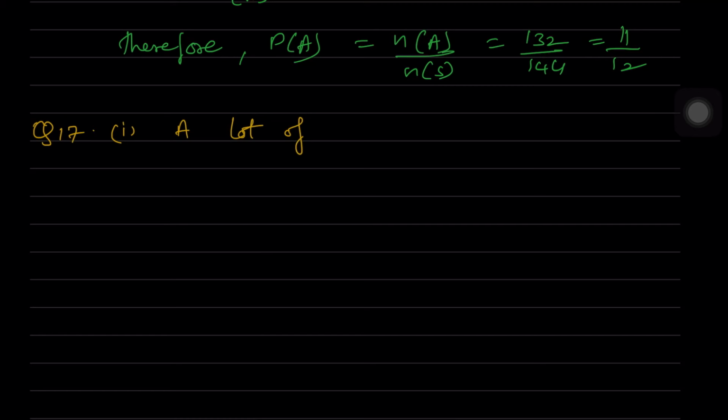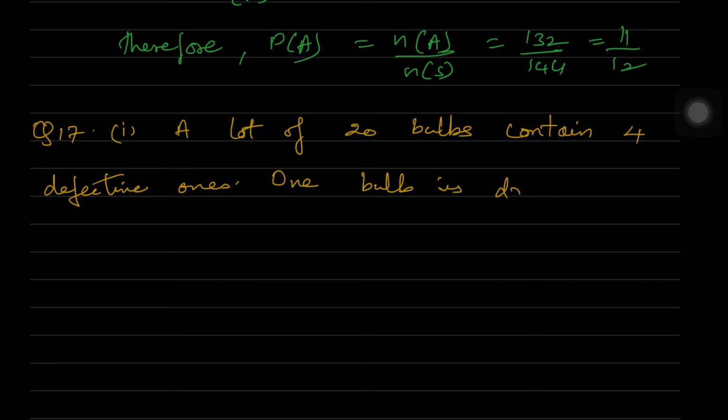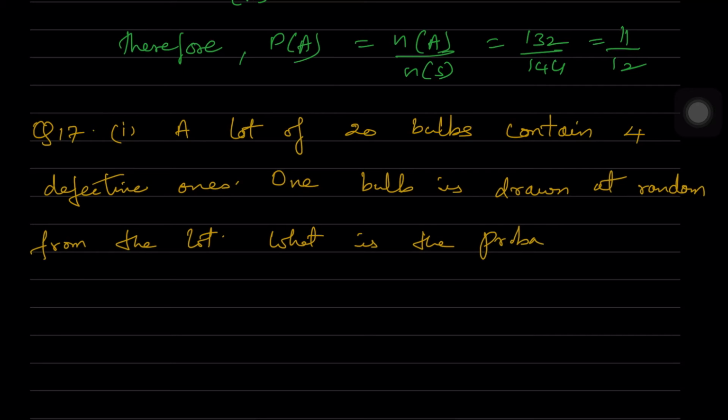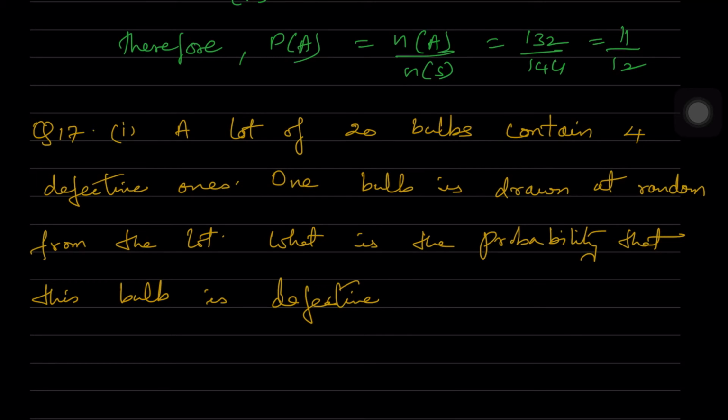Question 17. A lot of 20 bulbs contain 4 defective ones. One bulb is drawn at random from the lot. What is the probability that this bulb is defective? This is the first bit which we have. So out of 20 bulbs, 4 are defective. So we have to find out the probability that this bulb is defective, which you remove from this set of bulbs. Okay, second bit, there is one more bit also.